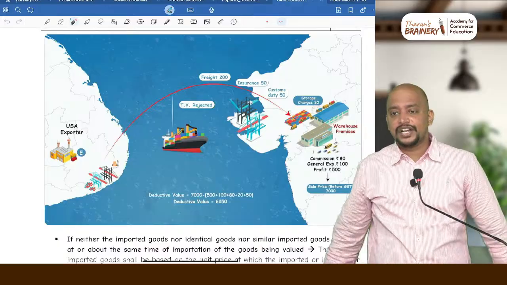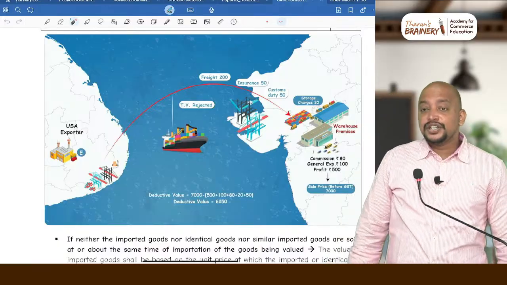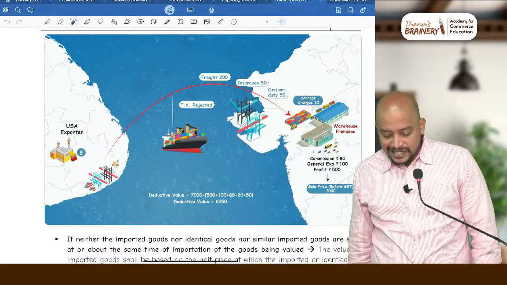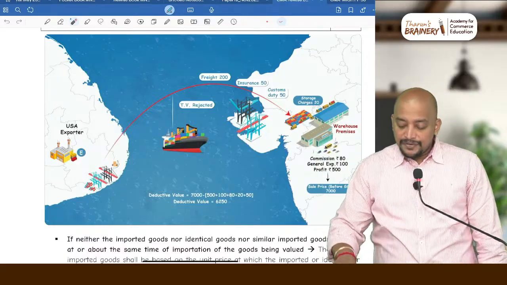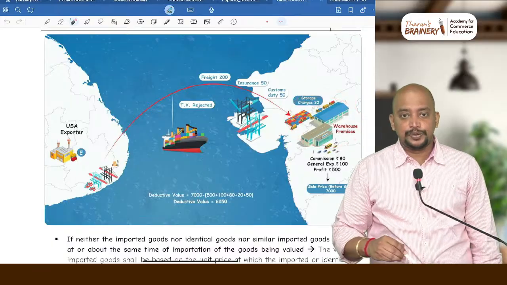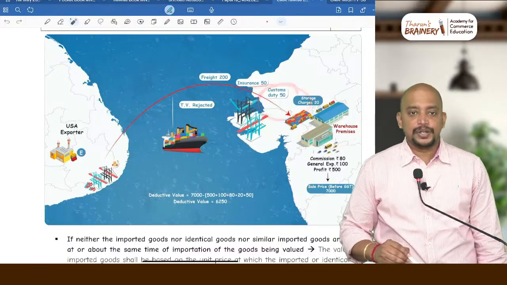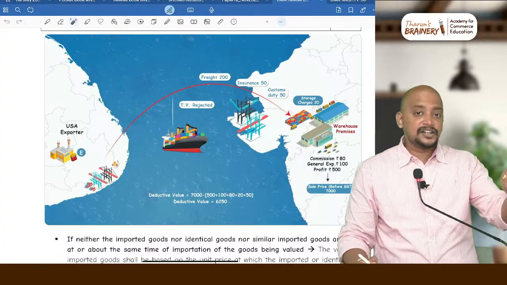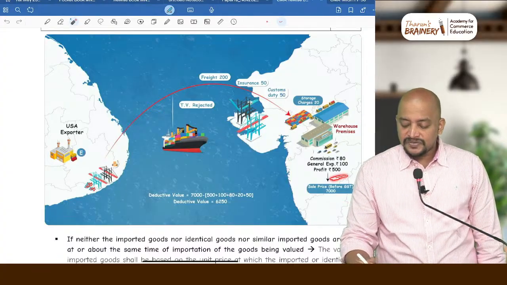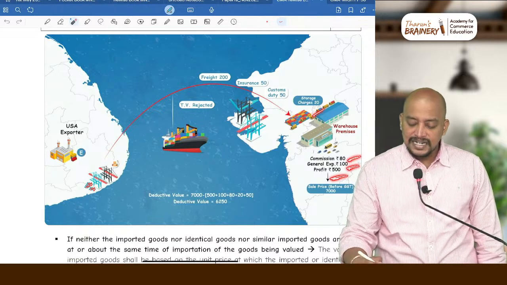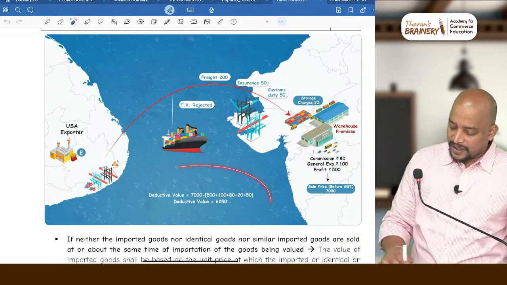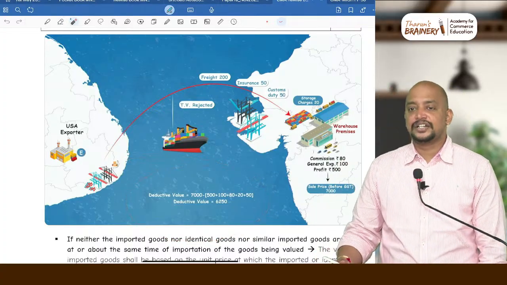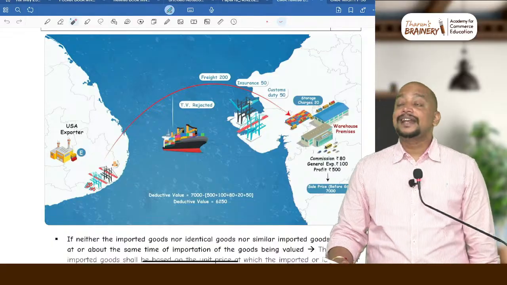All post import expenses. Now, is commission post import? Yes. Is general expenses post import? Yes. Profit also post import. Even storage charges also post import. Customs duty also post import. But insurance is pre-import. Okay, so you exclude, take your calculator, 7,000 minus 500 minus 100 minus 80 minus 20. Now you will get one value, 6,250. That 6,250 will be taken as the deductive value. This is one way, deductive value method.